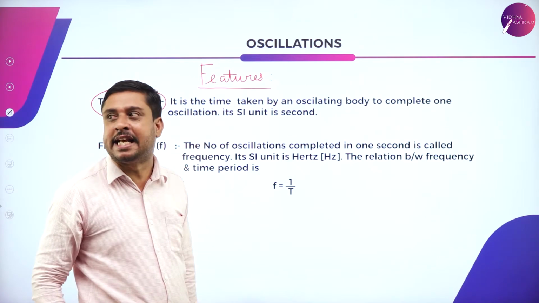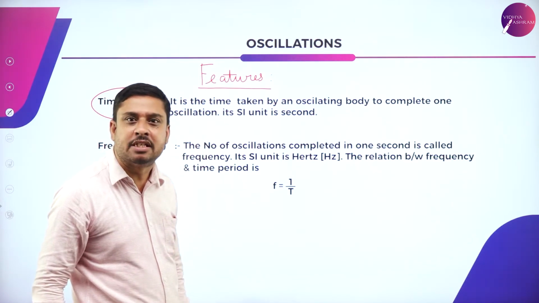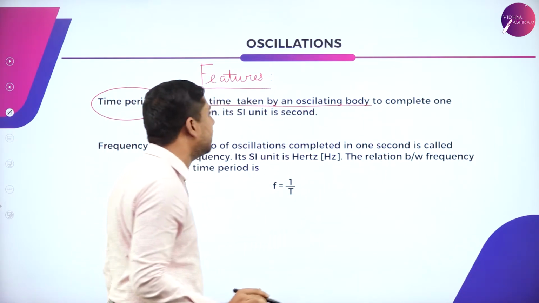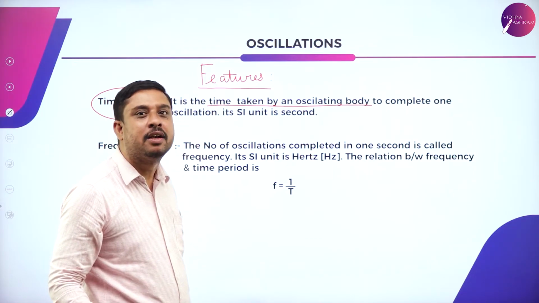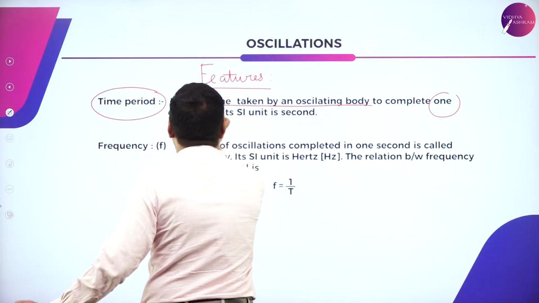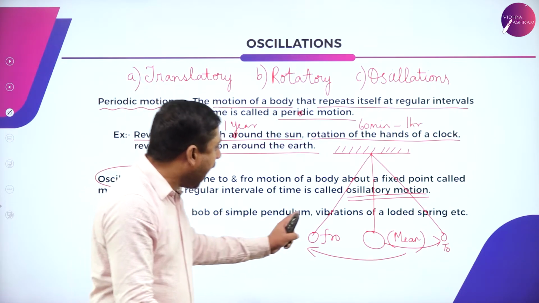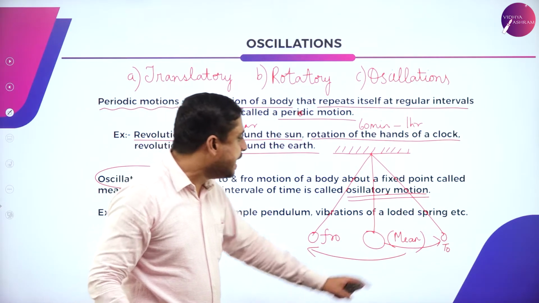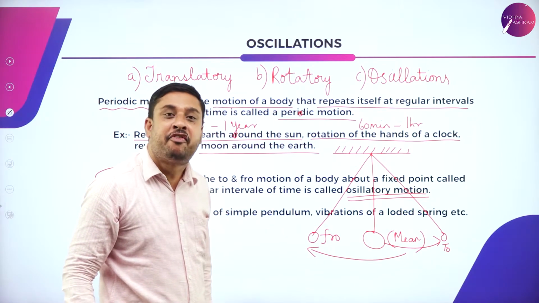Better know these definitions. Time period of oscillations. It is the time taken by an oscillating body to complete one full oscillation. See, meaning to say, I pull the bob here, to motion. Release, passes the mean position, fro motion.